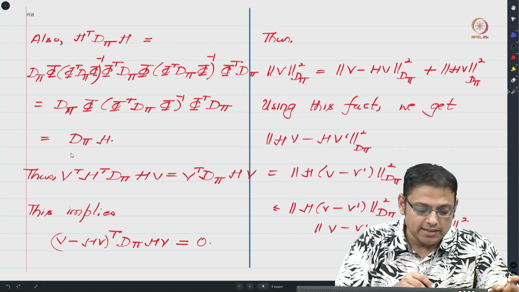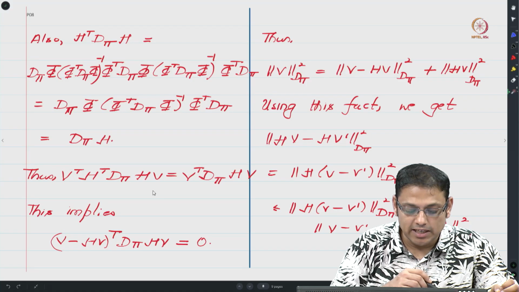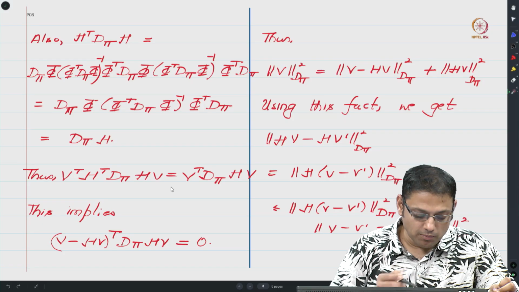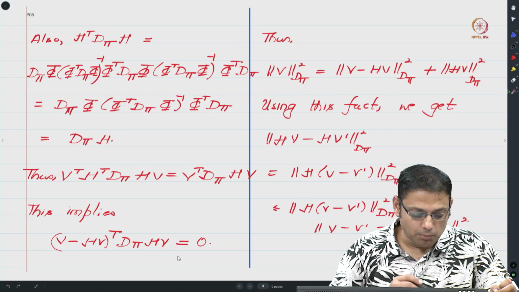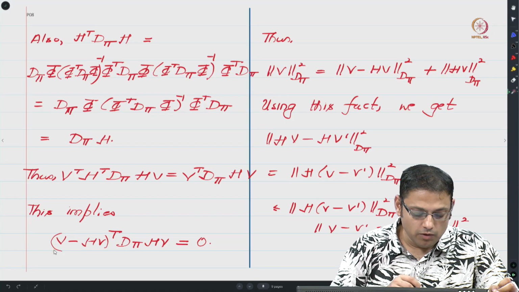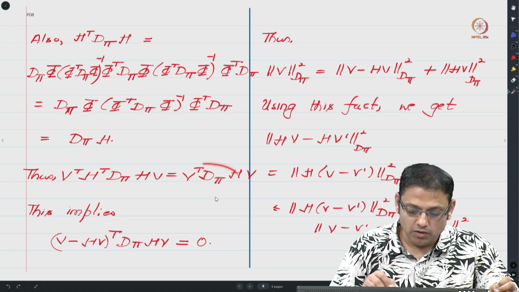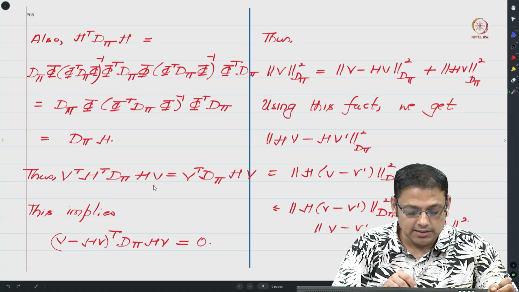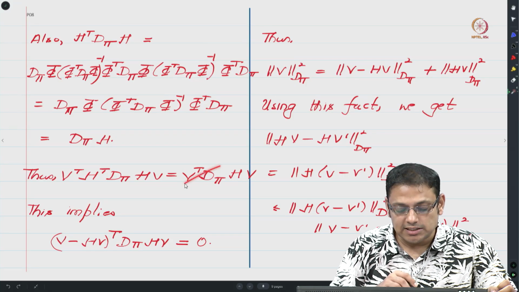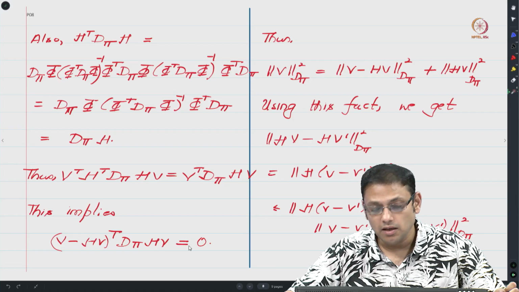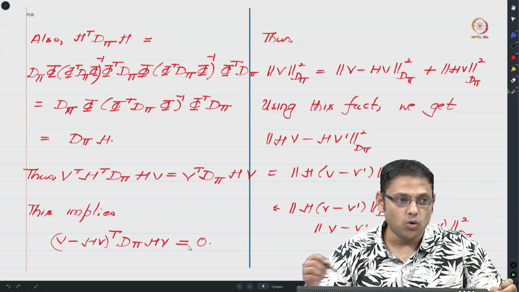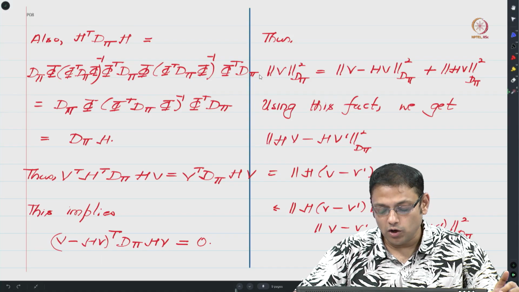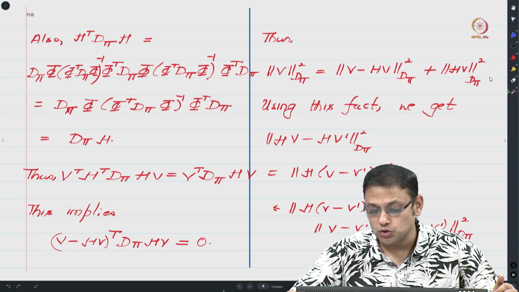And from this one can see that V transpose H transpose HV equals V transpose d pi HV, and from this fact one can see that this inner product is 0 because the first term will be V transpose d pi HV, which is this quantity, and the second term, which is what is written as the left hand side here, also equals this quantity and hence this inner product will be 0. So because the inner product is 0, one can now immediately conclude that the square of the norm of V equals the sum of the squares of these two norms, right.